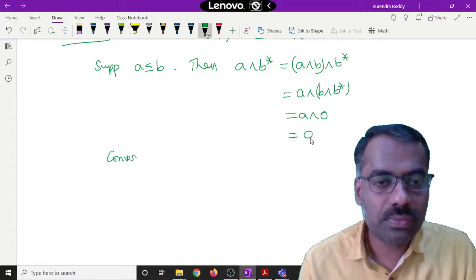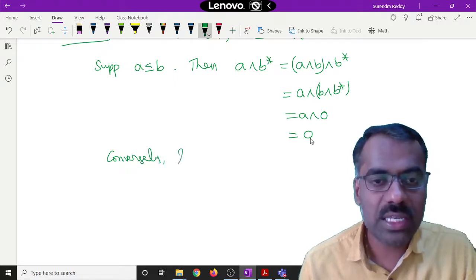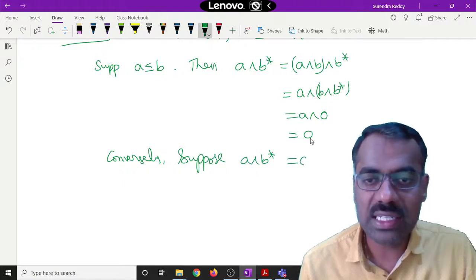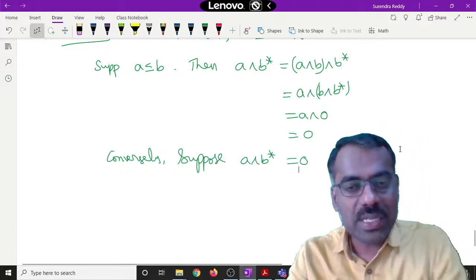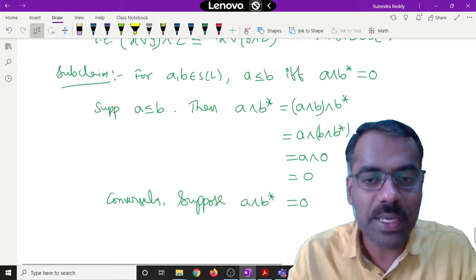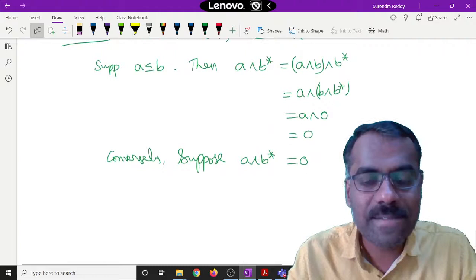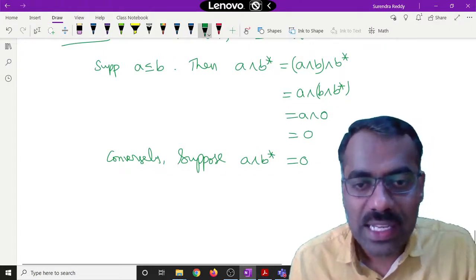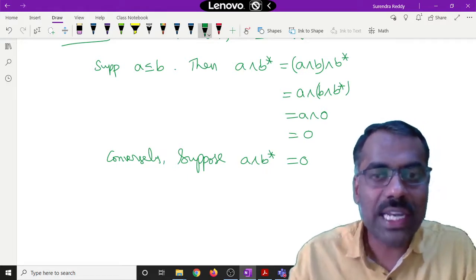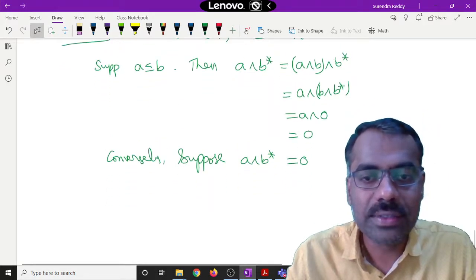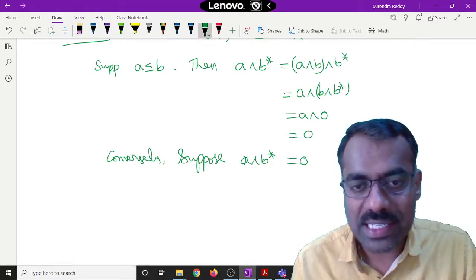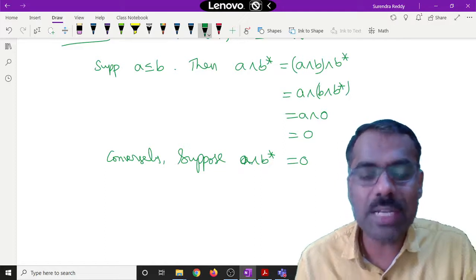Conversely, suppose A meet B star is 0. Then we want to show that A is less than or equal to B. How can we show that? If we apply it for B double star, what will we get? See, this is just like X. So we have X meet B star is 0.